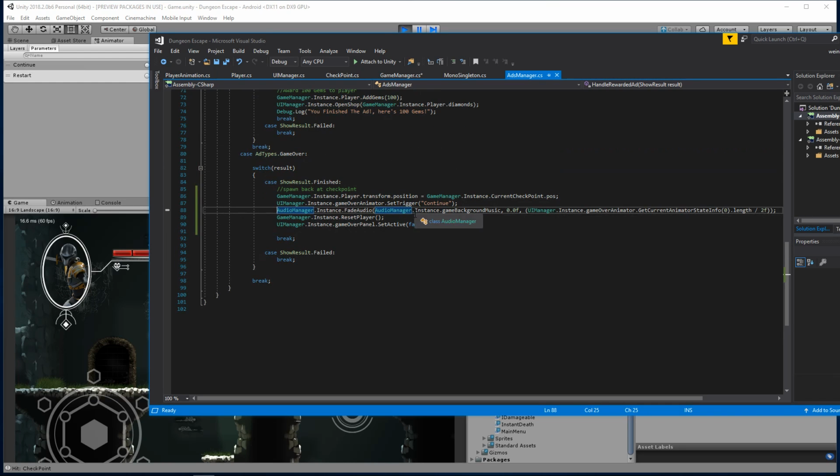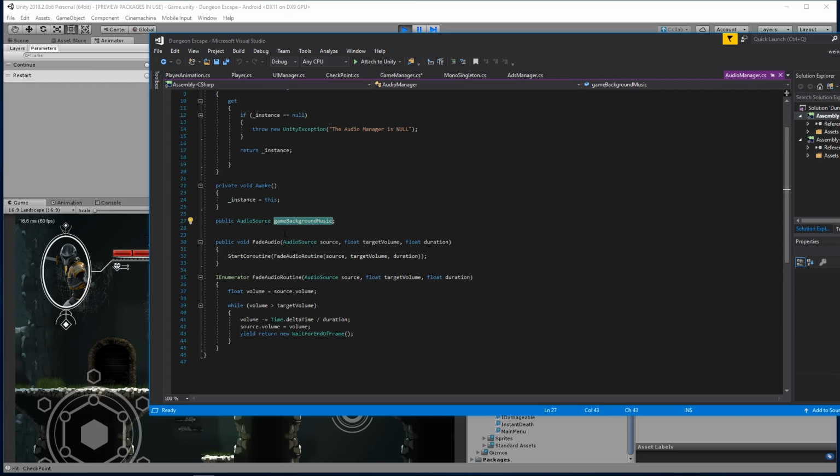All right, and inside here we do this audio manager, background, game background music, fade thingy. Let's go in there. All right, here we go, fade audio. So we can pass in basically a target volume and how long it should take. So we're going to use that method to pass in the game background music. We're going to set the target volume to 1, and let's say maybe a half-second fade.